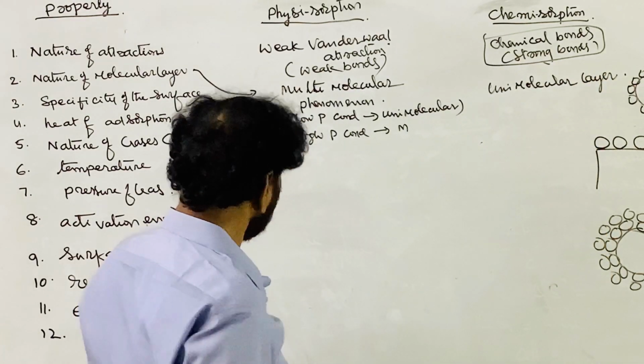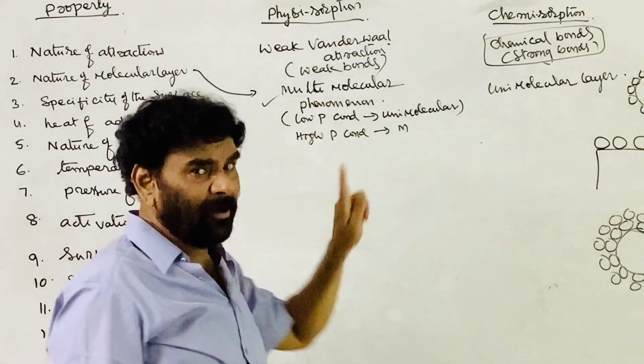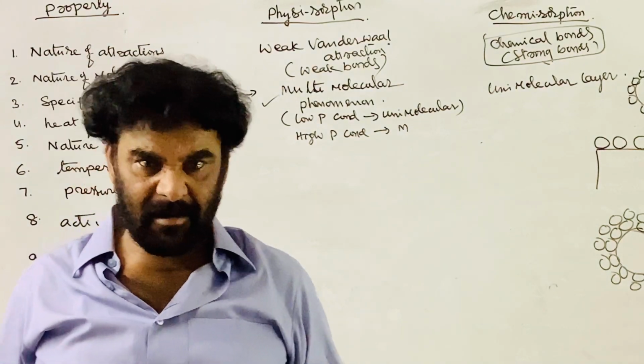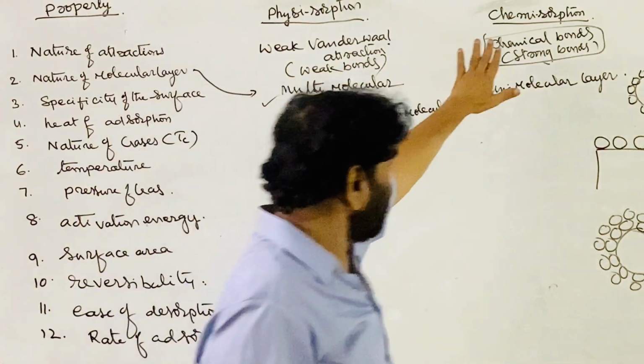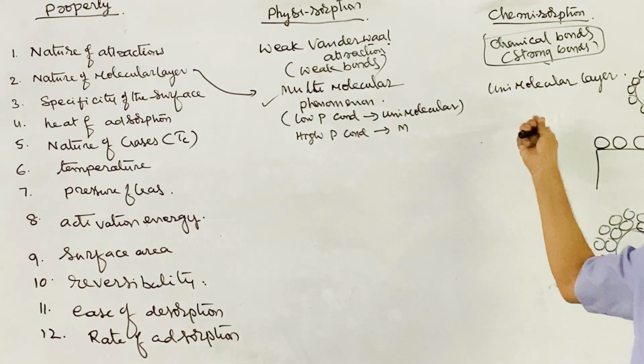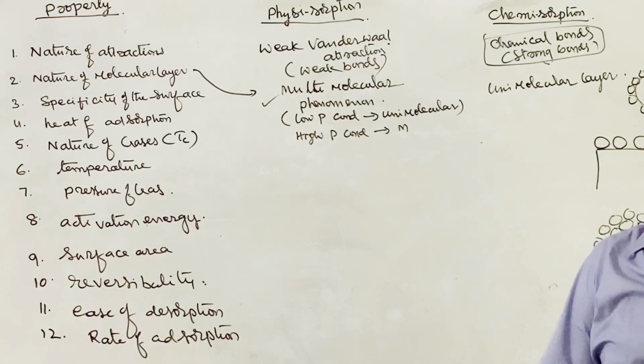The next thing is that in physisorption, no electrons are involved. Valence electrons are not involved. Whereas here the electrons and orbitals are involved, chemically bonded. That is chemisorption, chemically bonded.